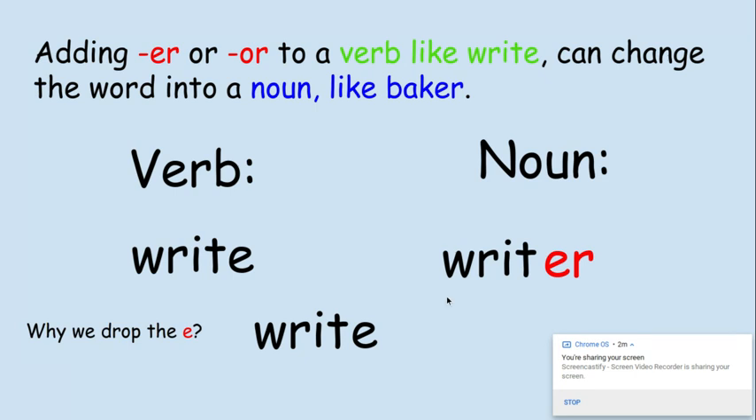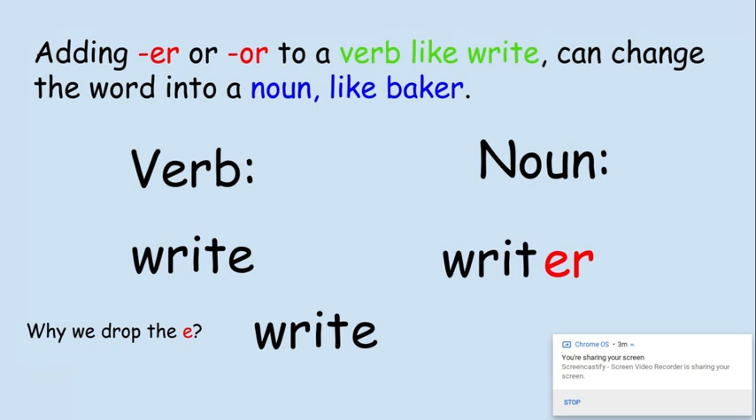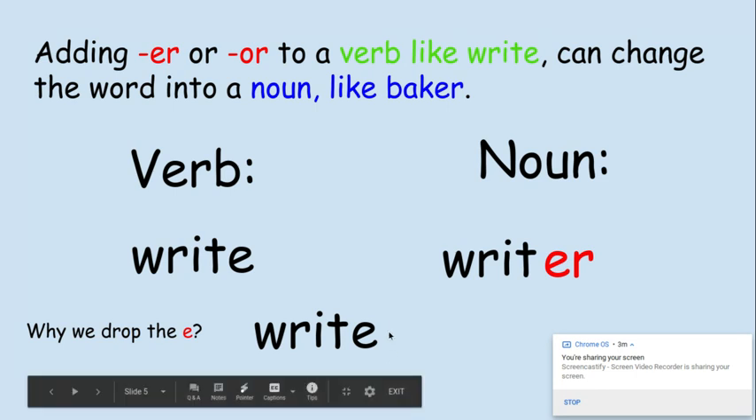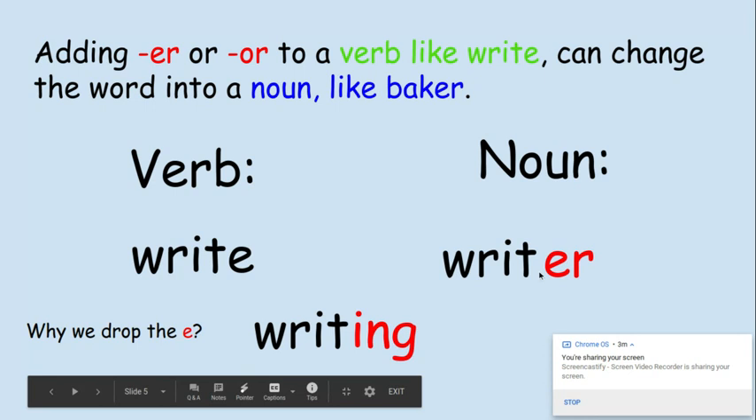It's a writer. Now, again, if I'm writing right now, if I want to add the suffix ing, I cannot add it right next to the E. So I have to drop the E. That's why you have to get into the mentality that you drop the E before you can add the suffix. In this case, ER or ing for writing.